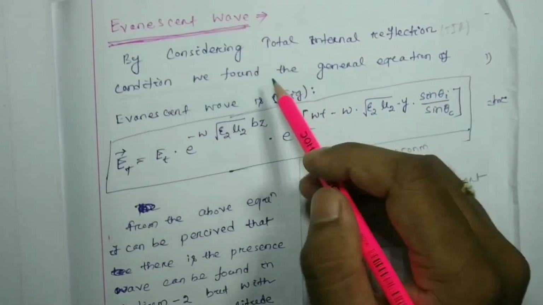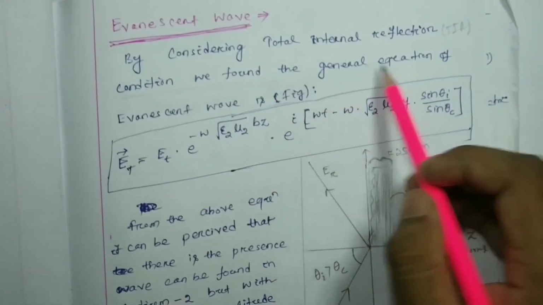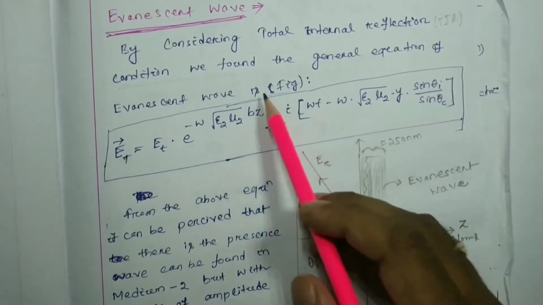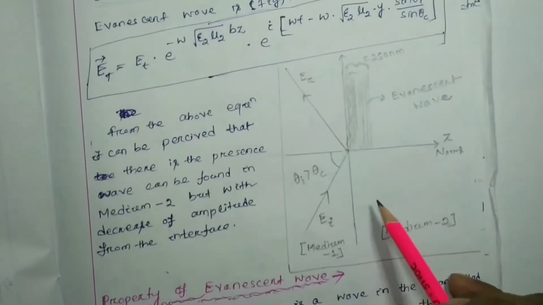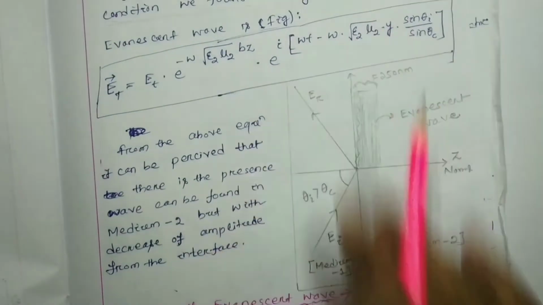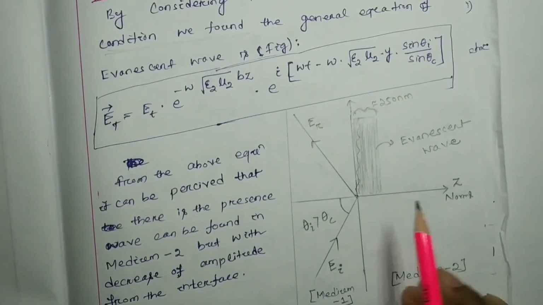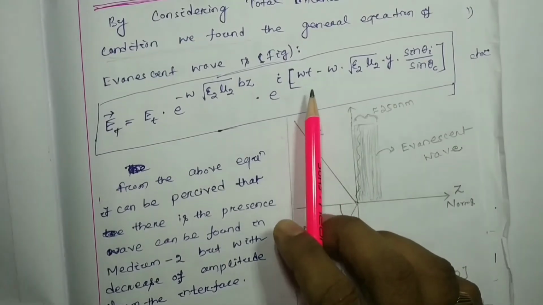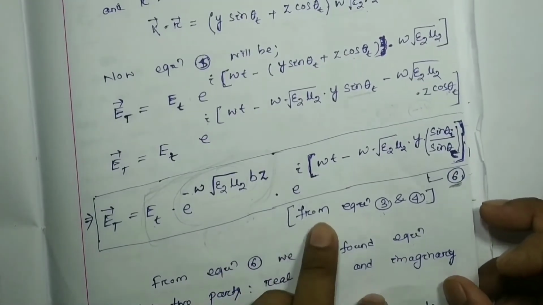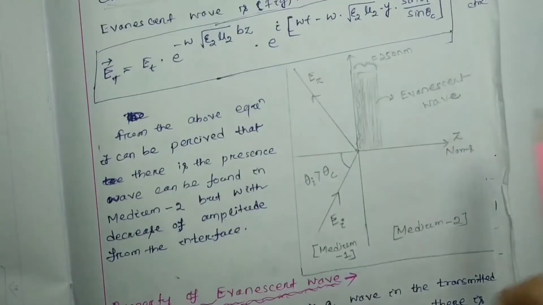In the exam you have to write that the general equation of evanescent wave is this one, as shown in the figure. You have to draw this figure also. The same expression I have written, nothing changed. This is equation number 6, the same expression.